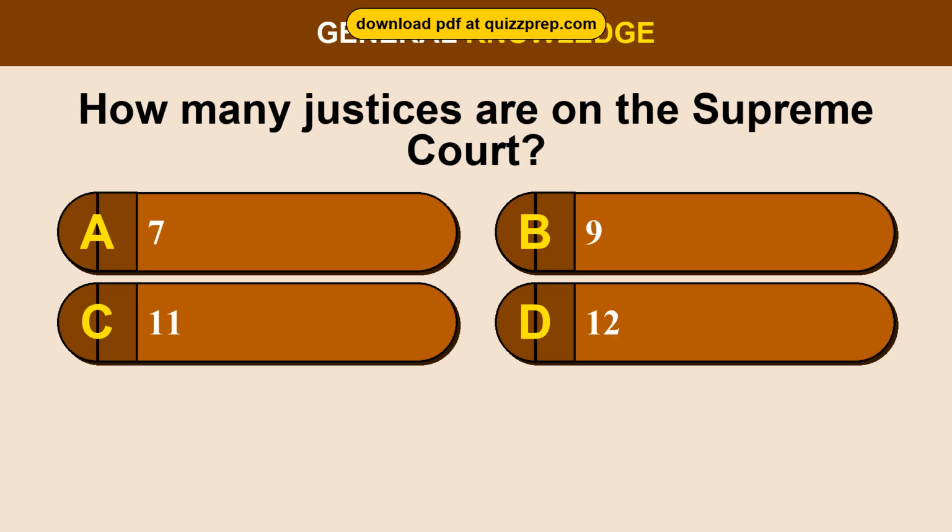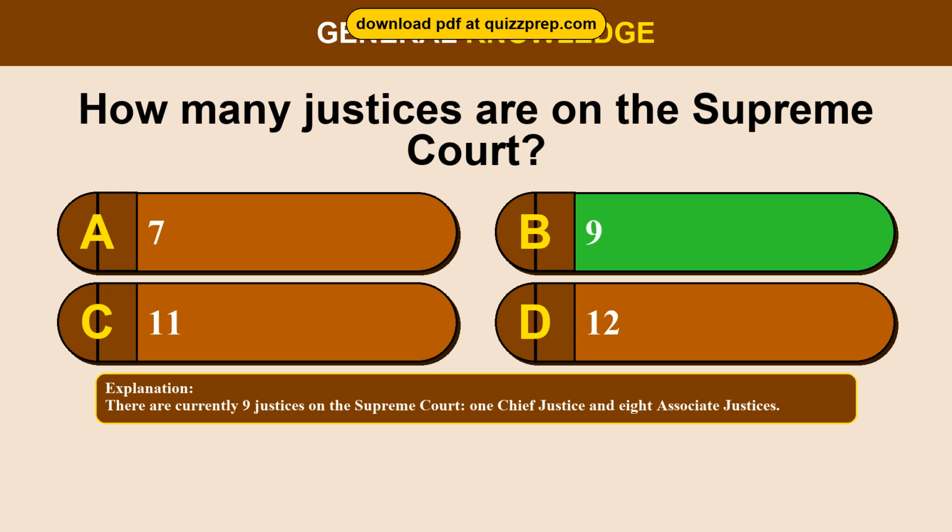Question 96. How many justices are on the Supreme Court? Option A, 7. Option B, 9. Option C, 11. Option D, 12. The correct answer is option B, 9. There are currently 9 justices on the Supreme Court, 1 Chief Justice and 8 Associate Justices.